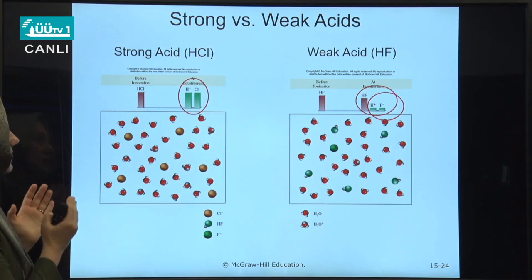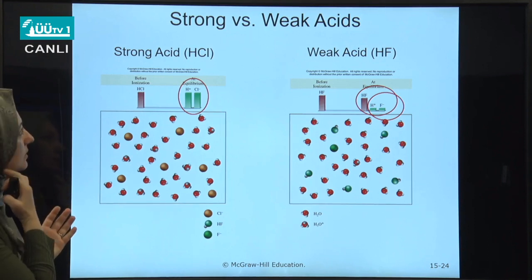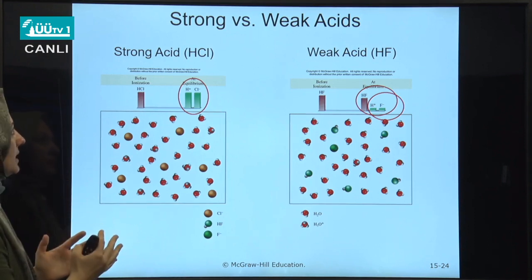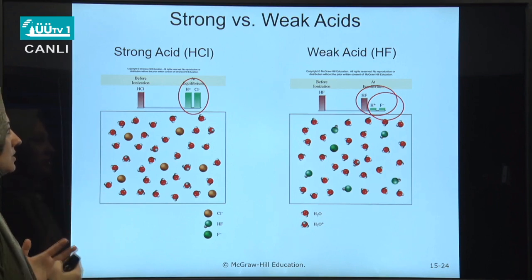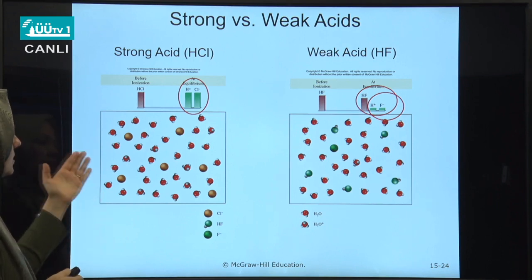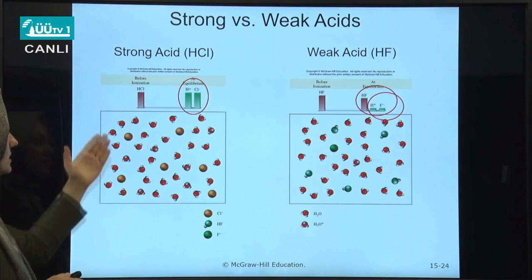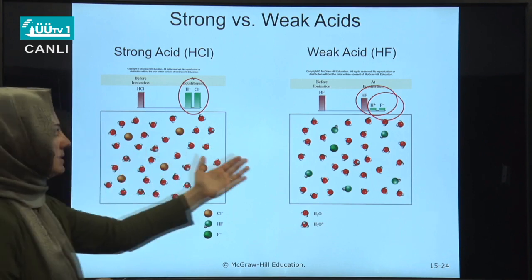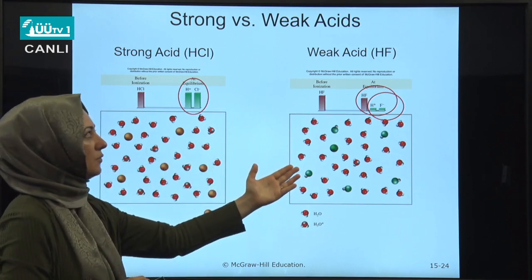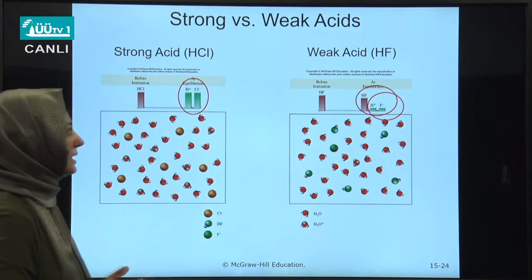So let's look in molecular detail at strong and weak acids, and how their ionizations are different. This is the case of hydrochloric acid, which is a strong acid, and this is an example of a weak acid, which is hydrofluoric acid.